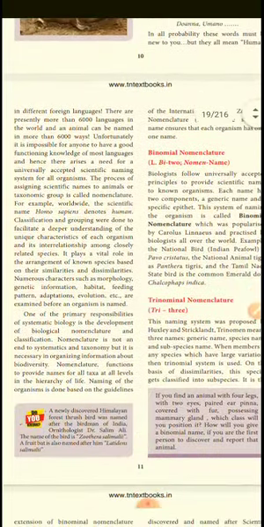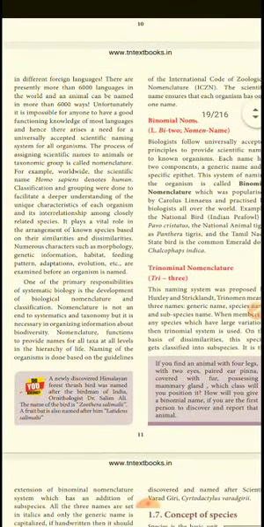For example, worldwide the scientific name Homo sapiens denotes only humans. Similarly, for a frog, Rana, the same name is used. This way we are giving the name for the taxonomical hierarchy.